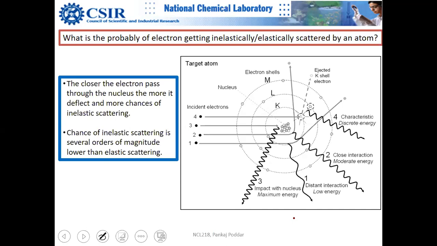But just look at this, it is impractical. Just assume you are the probing electron, coming from the electron beam. How will you count the number of electrons?